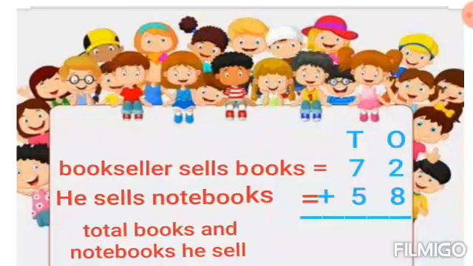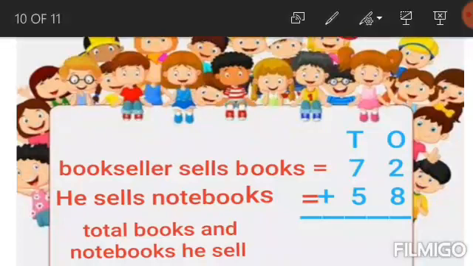Now look here, this is the statement. Bookseller sells books is equal to 72 and he sells notebook is equal to 58. Now we will find out the total books and notebooks he sells.